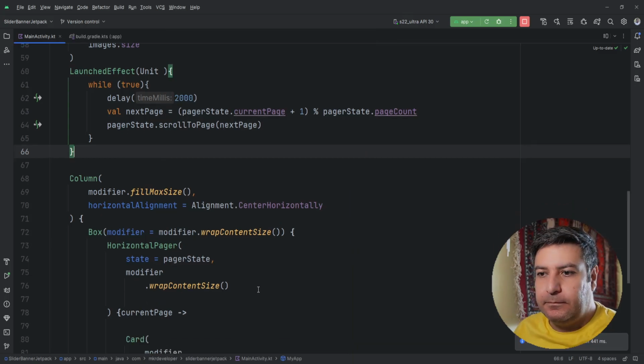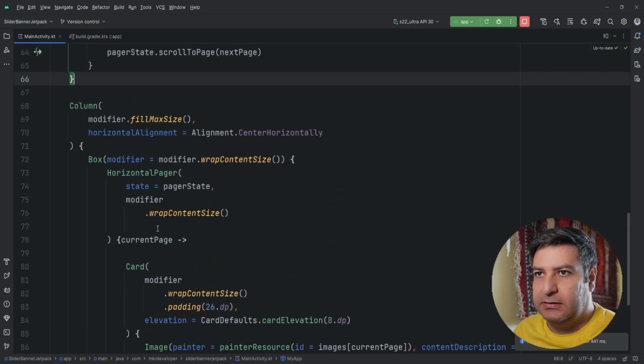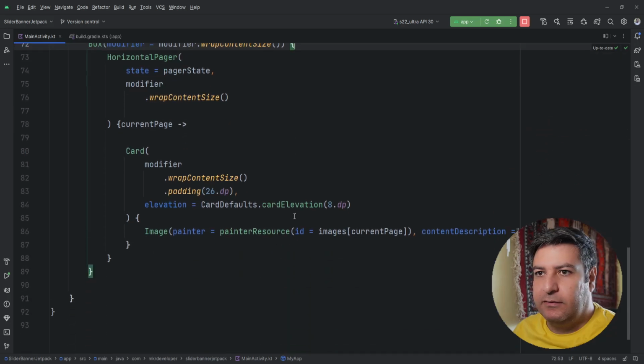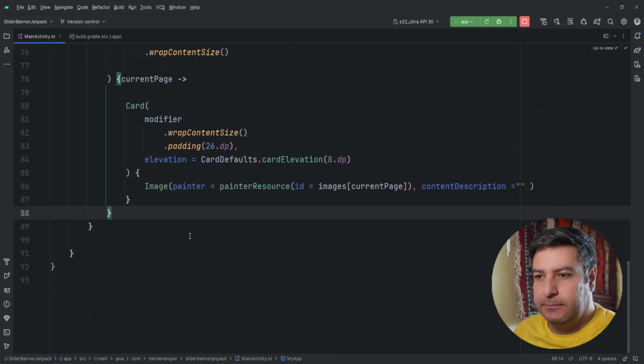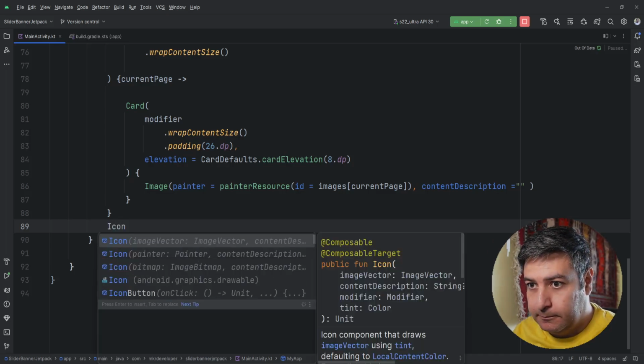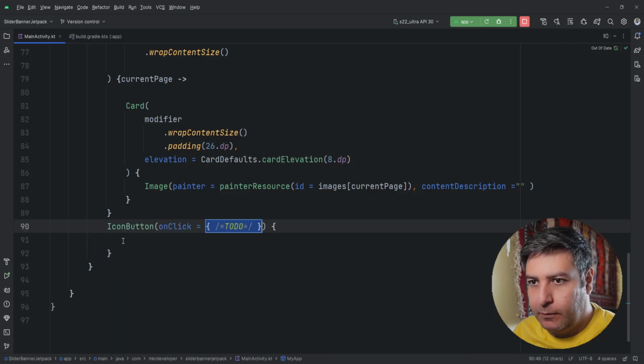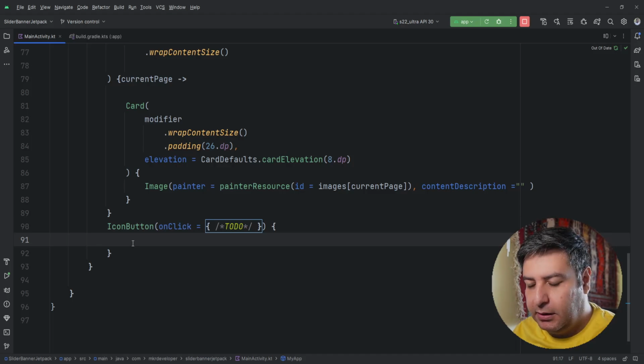Okay. Here down below, I'm going to add these icon buttons inside of this box. It has on click and also we need a modifier here as well.